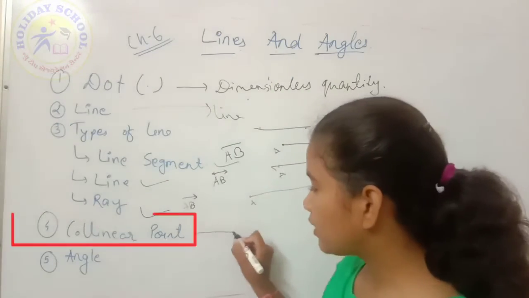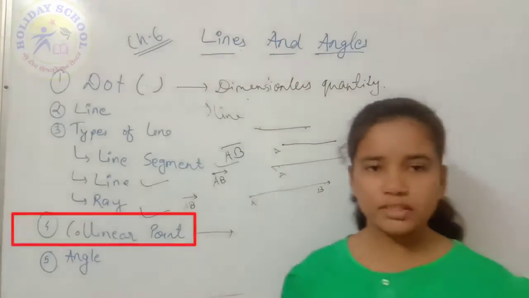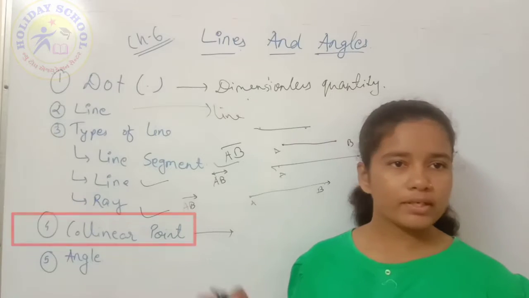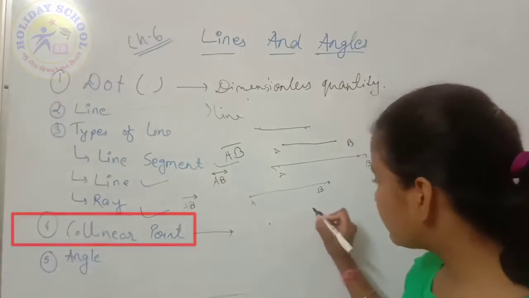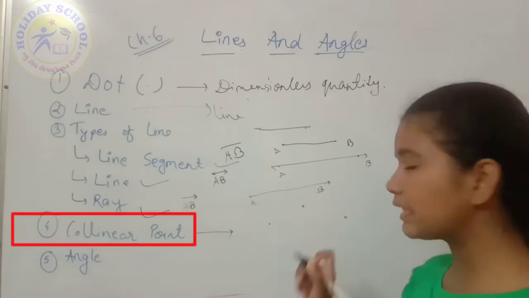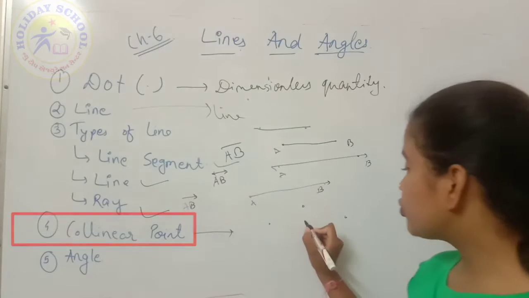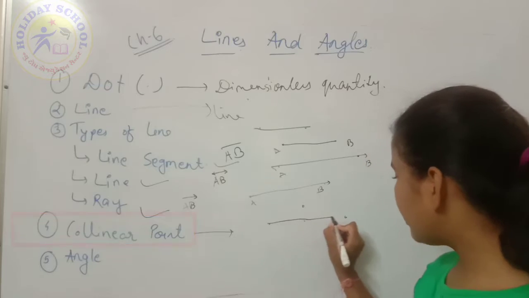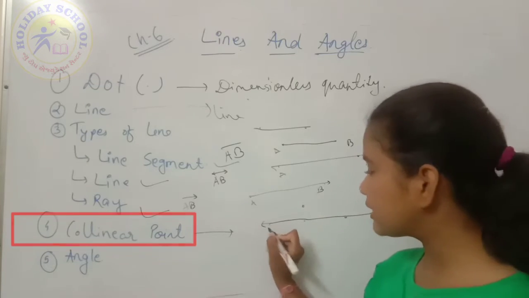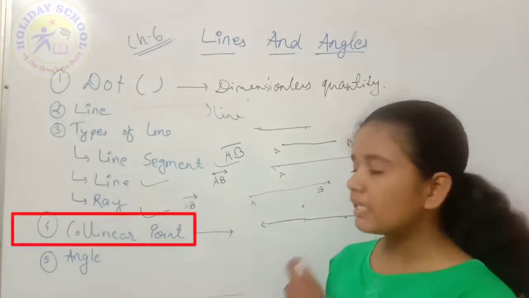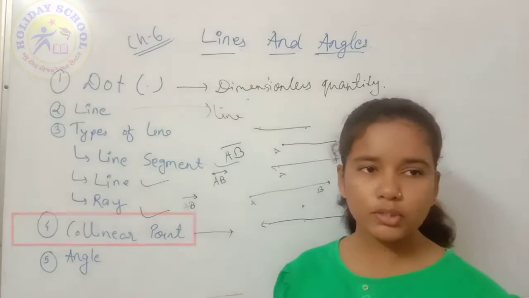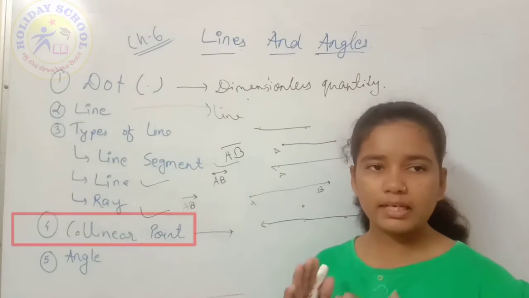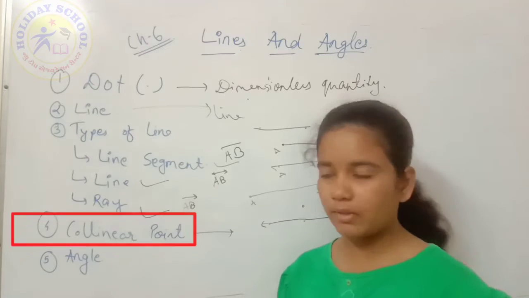Then comes collinear points. What is meant by collinear points? There are many points in a plane. So if I take 3 points and join them, and all the 3 points lie on the same line, then we can say that these 3 points are collinear to each other. Meaning they are lying on the same line.